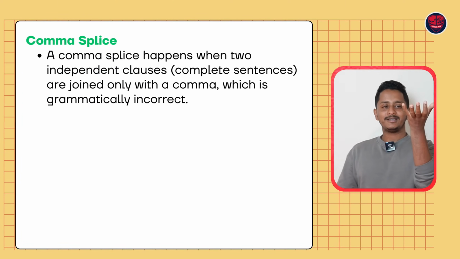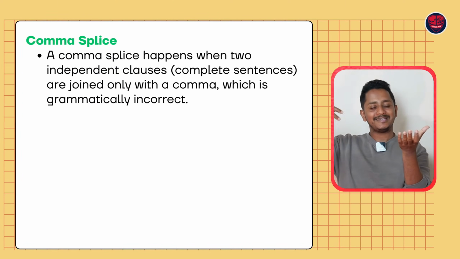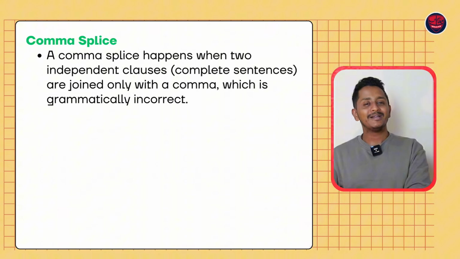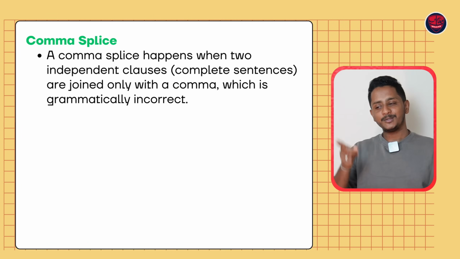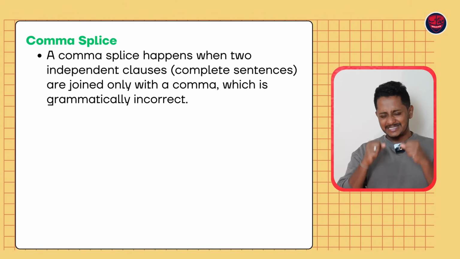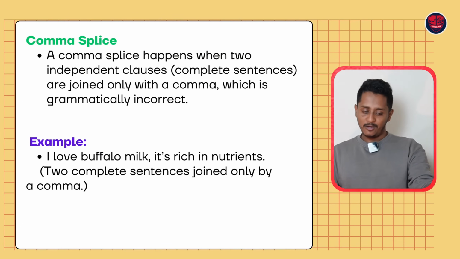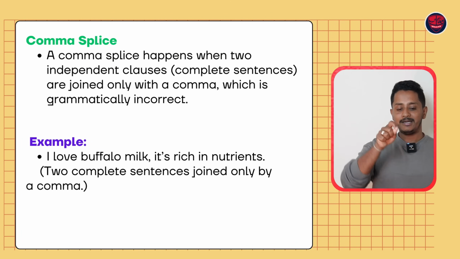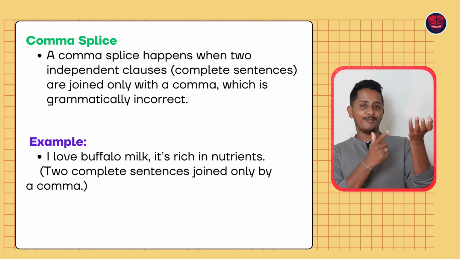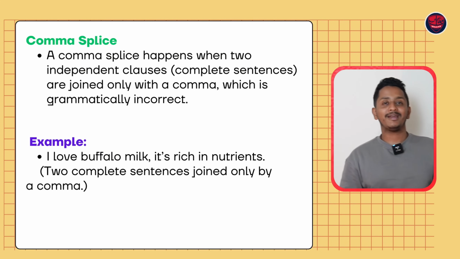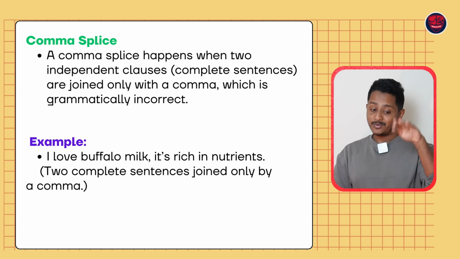Alright, so what is this comma splice? You take one sentence, put a comma and take another sentence. This is the mistake a lot of students end up making in the exam. This is called a comma splice. You do this, it will be 0 marks. Comma splice is one of the strictest rules of PTE summarized written text. For instance, I love buffalo milk, comma, it is rich in nutrients. My name is Nakul, comma, I teach English. It's a comma splice. Two sentences, you cannot simply put a comma and connect. This is wrong, you need to add a connector.